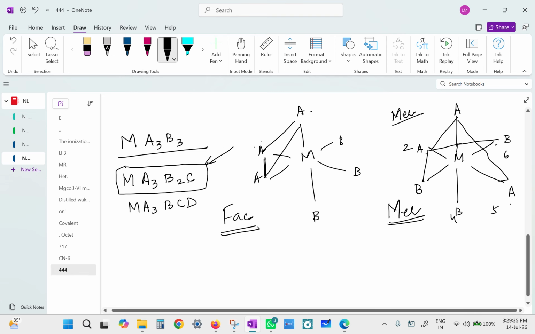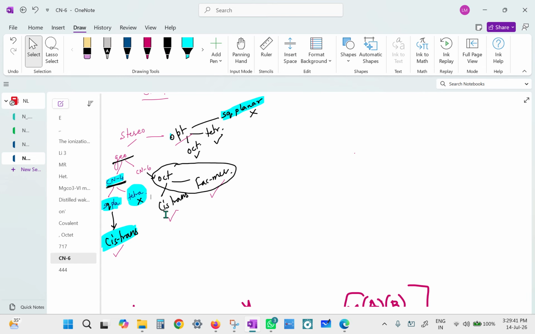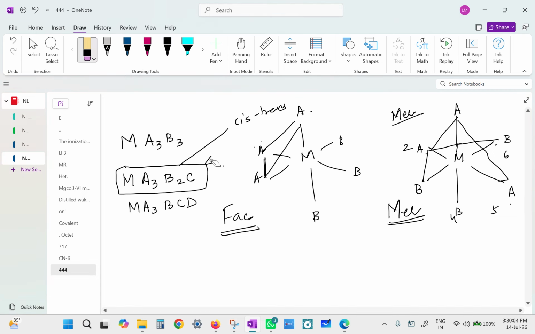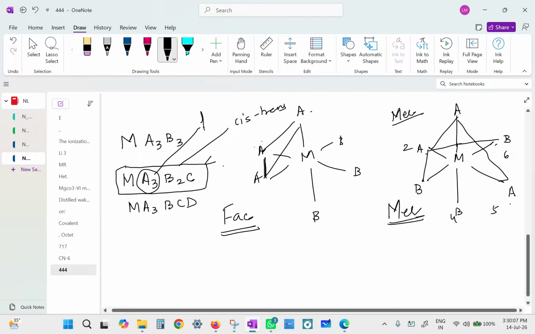It is able to exhibit two geometrical isomerisms. In octahedrals, there are only two. What are they? It could be cis and trans, it could be facial meridional. So check whether the middle one can exhibit cis and trans also. There are two identical ligands, no? Yes, it can do the same. There's no difference. So it can exhibit cis trans and facial meridional. Yes, you can do all four. Is that okay?